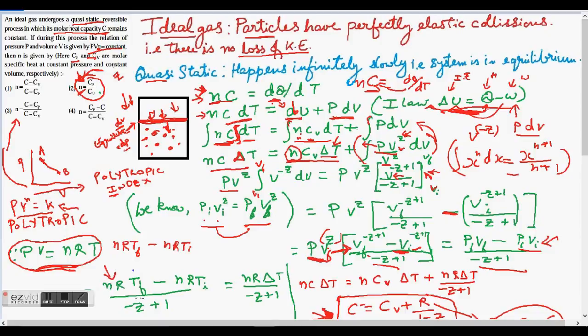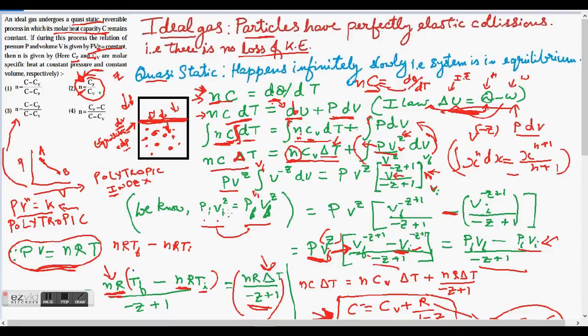I have already written it here, right? So n and R are always constant. R is the universal gas constant, and the number of moles is not going to change since it's a closed system. So nR can be taken out as common, and what we will be left with is Tf minus Ti, which is delta T, the change in temperature, T final minus T initial, over minus Z plus 1.